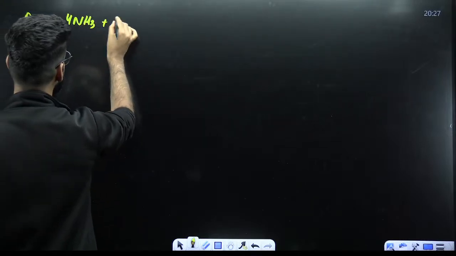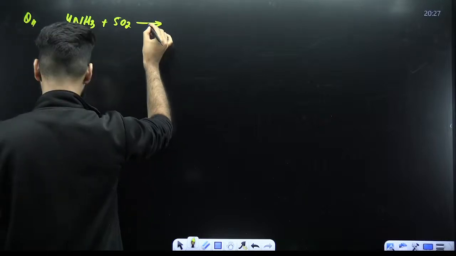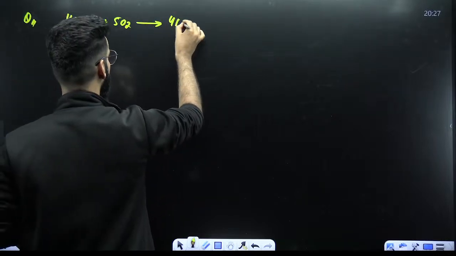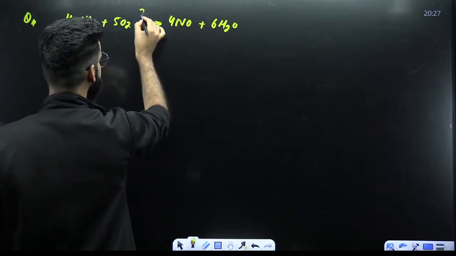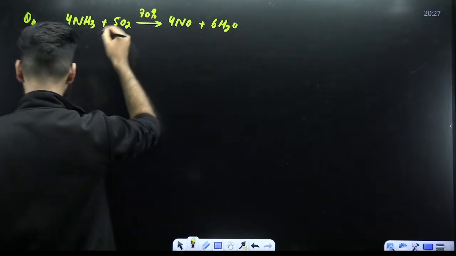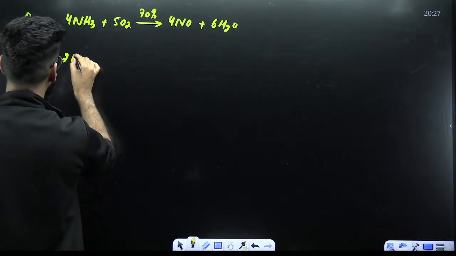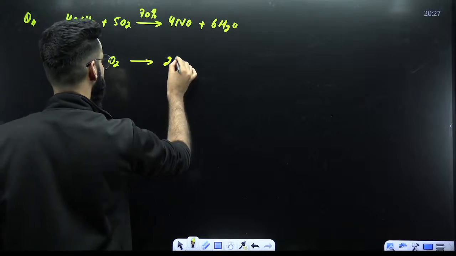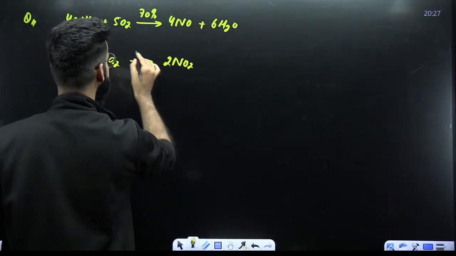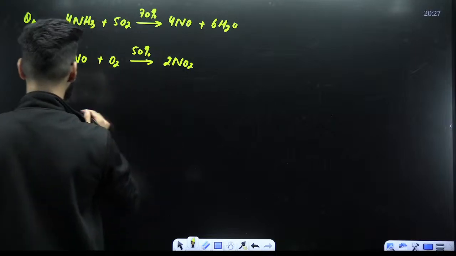4 NH3 plus 5 O2 gives 4 NO plus 6 water. Let's say the yield of the reaction is 70%. Now, 2 NO plus O2 gives 2 NO2. Let's say the yield of the reaction is 50%.